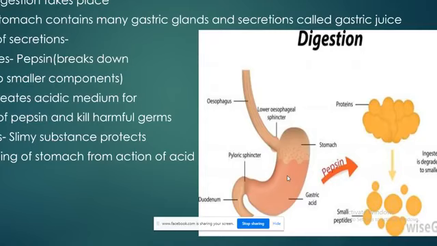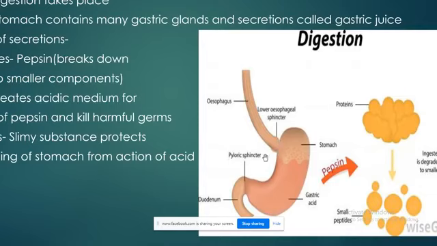In digestion, this is the point where the esophagus ends and the stomach starts, and here a sphincter is present, known as the lower esophageal sphincter. This sphincter monitors the regurgitation of the food. Once the food is in the stomach, to prevent the backflow of the food, this sphincter closes.